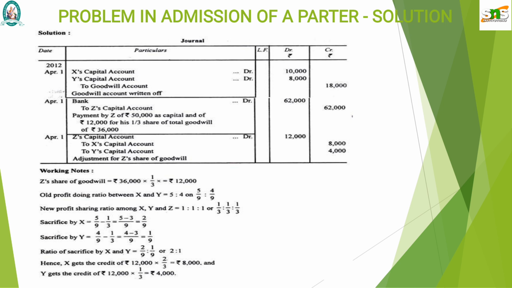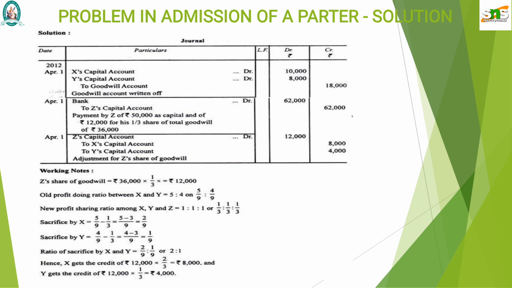That is the old partners' responsibility to write off. Here the old partners' share of goodwill will be calculated in the old ratio, and it is debited from their accounts and credited to the goodwill account.